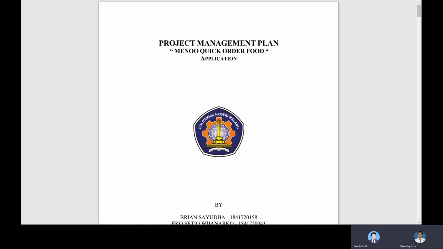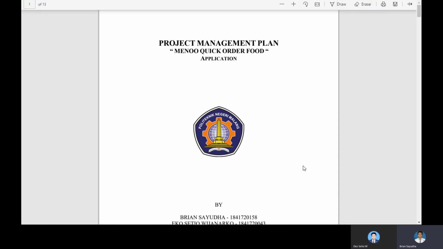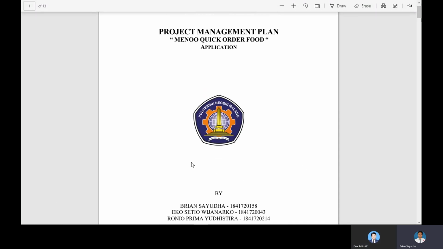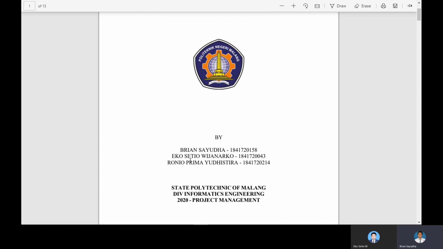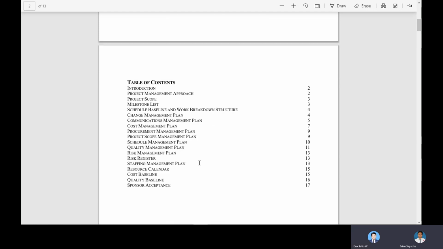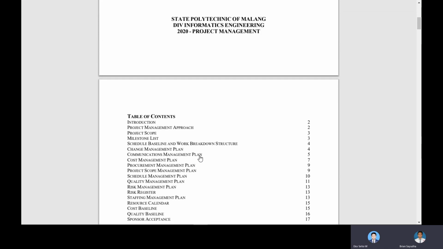So today our group presented about the project management plan. The application is Menoo to quick order food. This project management plan is presented by Brian Sayuda, Eko Satya Wijanarko, and Ronio Prima Yudhistira. So this is the table of contents of our plan.